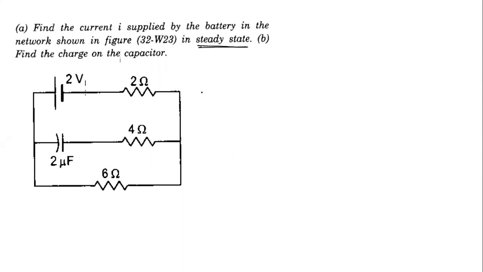So steady state, again, we repeat that one. I think I mentioned all three things, Shravani. What does steady state mean? When does the steady state happen? After a long time it is connected, when the charge on the capacitor becomes equal to the final charge. And when the charge becomes final, there's no current to the capacitor.